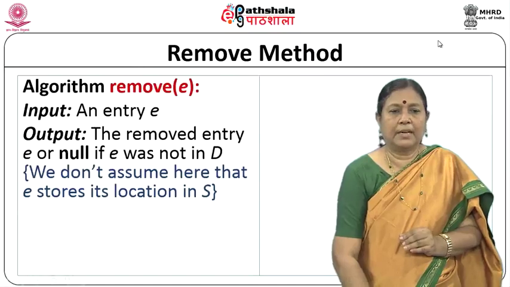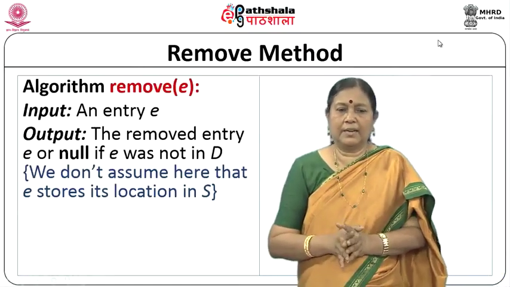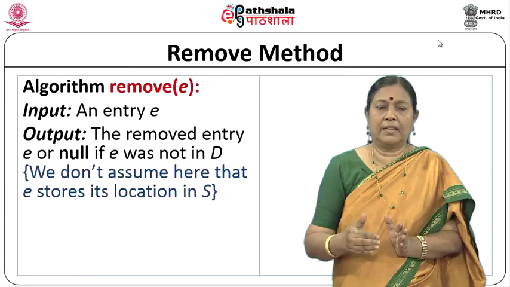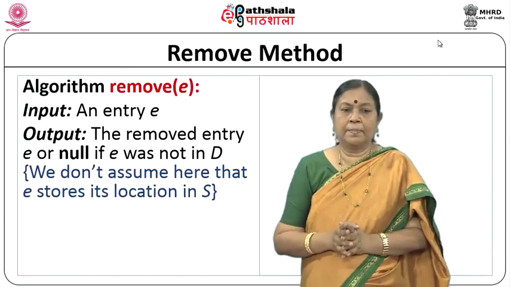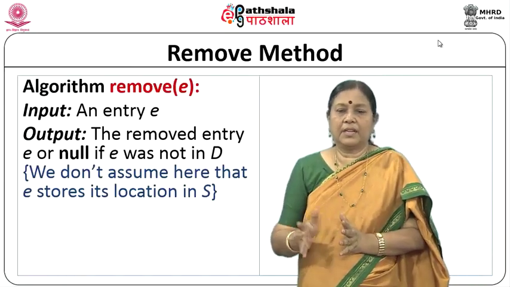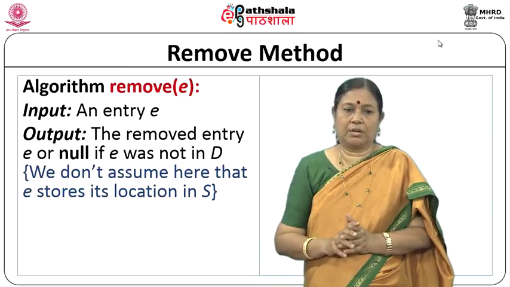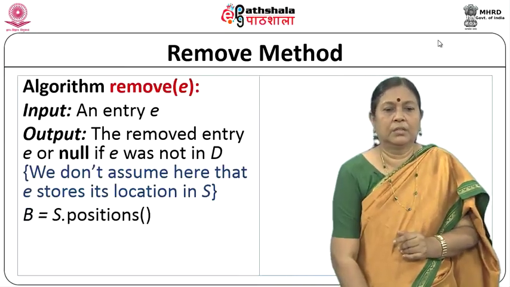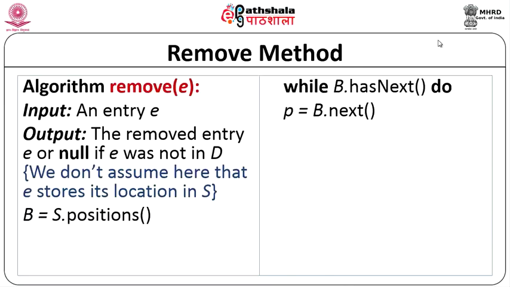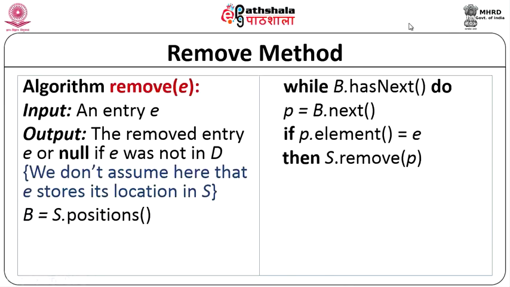Remove method: an entry E is given as input, and the output is the removed entry E, or null if E is not in the dictionary. We do not assume here that E stores its location in S. So, B is equal to S positions, and while B has next, that is the loop that searches through the list, you keep going through it, and if it is the element E, then you remove it.